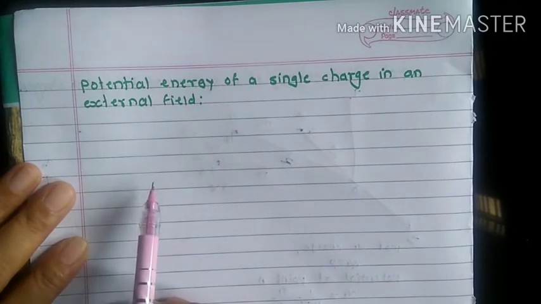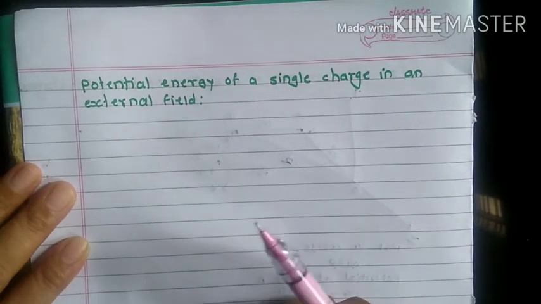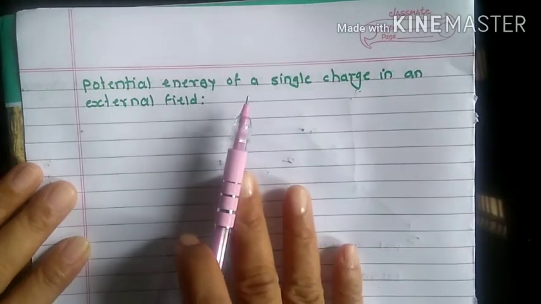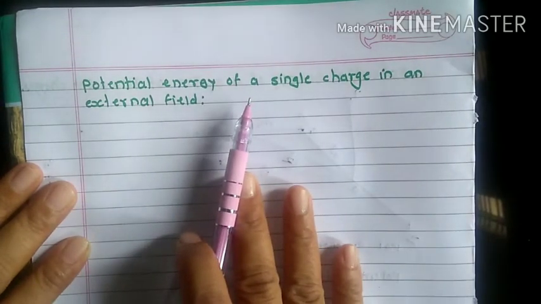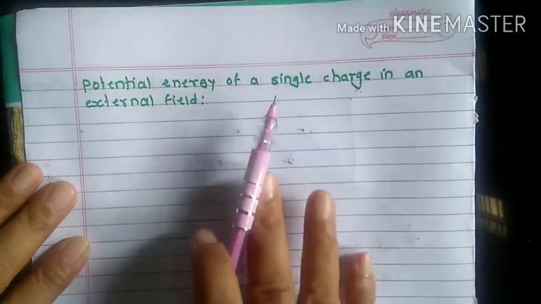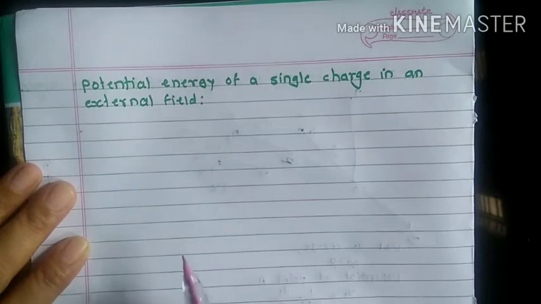The external source could be known, unknown, or unspecified, but its electric field intensity is known and the electrostatic potential V due to the external source is known.